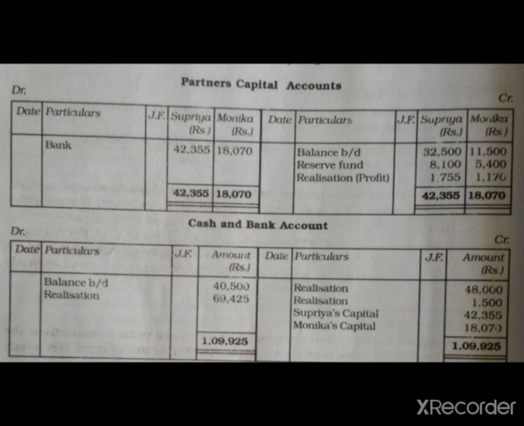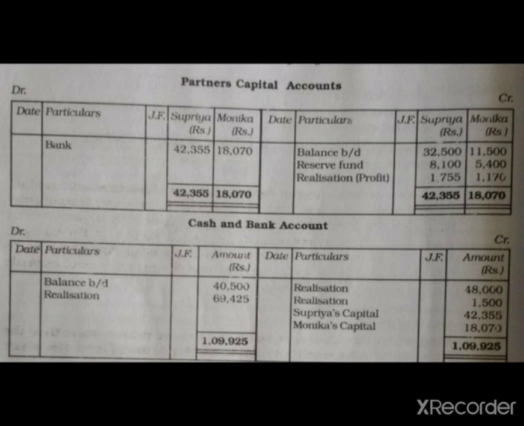After totaling this amount we will transfer it to the debit side, but we will not write the balance c/d here, because we are not continuing this business, we are closing this business. That's why we will write Bank account, for Supriya 42,355 and for Monica 18,070, and this amount we will transfer to the credit side of the bank account and write the related partner's name. Meaning Supriya's capital account 42,355 and Monica's capital account 18,070 rupees.